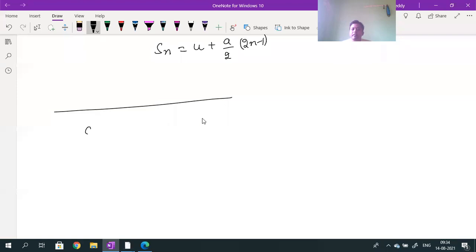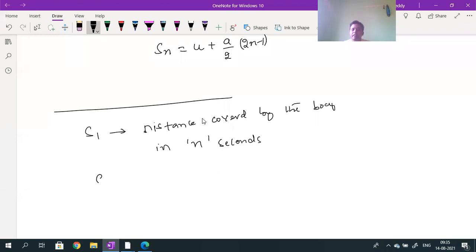Let S1 be the distance covered by the body in n seconds. In n seconds, what is the distance traveled by the body? I will call it S1.